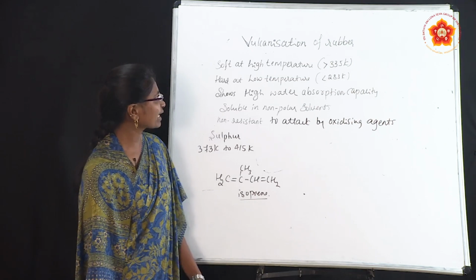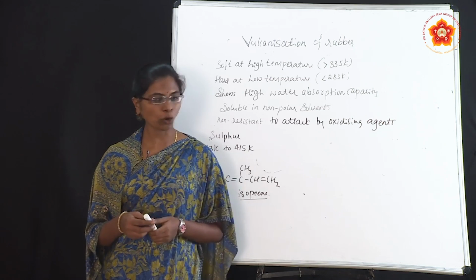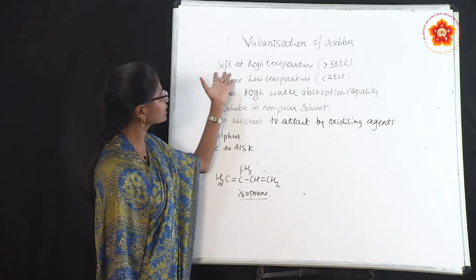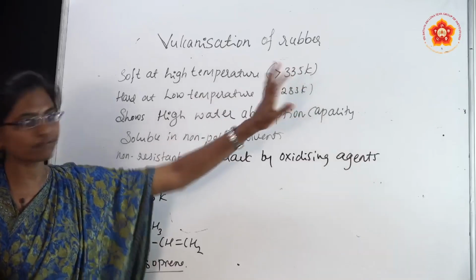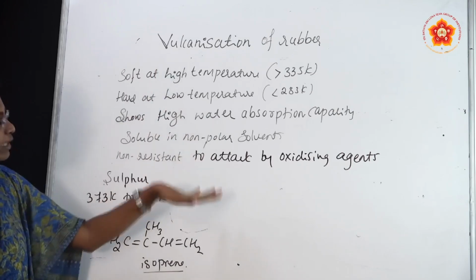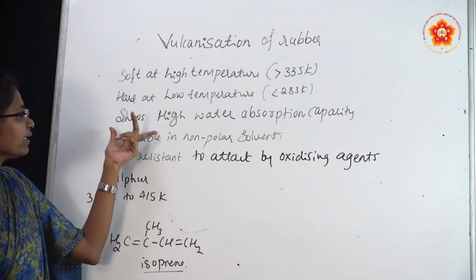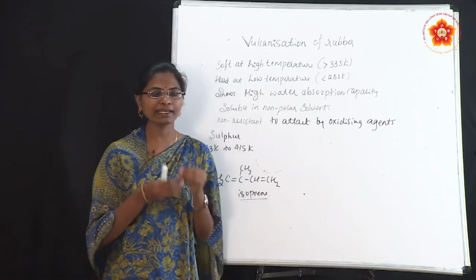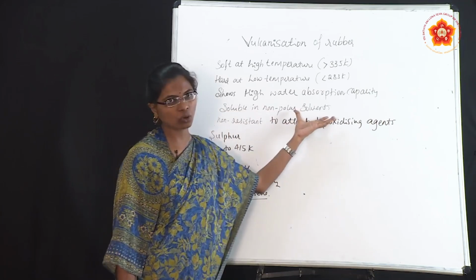What is meant by vulcanization of rubber? Natural rubber has some properties. When we heat it to more than 335 Kelvin, it becomes soft. When we cool it below 283 Kelvin, it becomes hard. It shows high water absorption capacity, meaning natural rubber immediately absorbs water, and it is soluble in non-polar solvents.